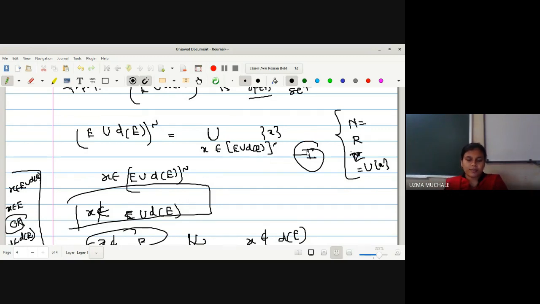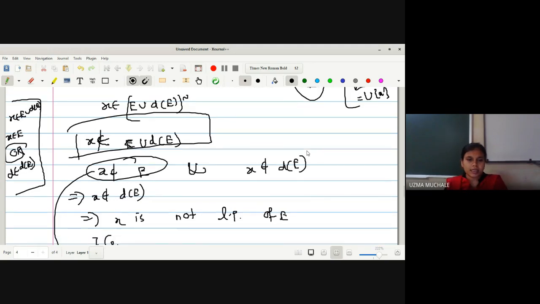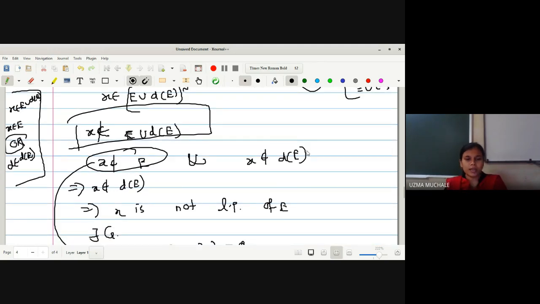Now we have taken an element from E union derived set of E, its complement. If it is a member of the complement, obviously it is not a member of that set, that is, x is not a member of E union derived set of E. What do you mean by not a member of a union? It means that it is not a member of both the sets.